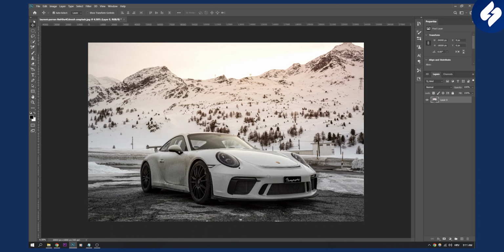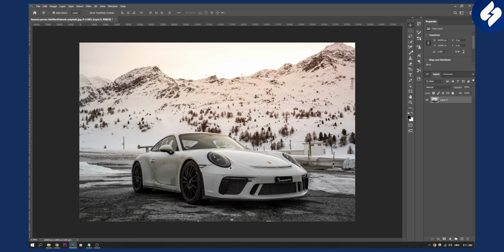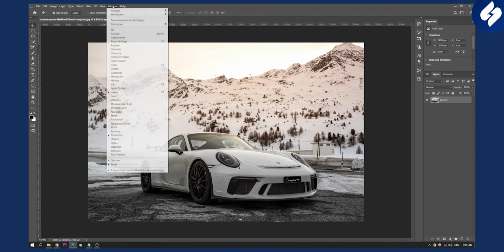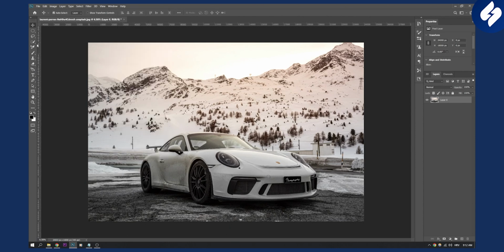Now you can also left click and drag it out and make it right here on the right side, right? You can do this wherever you want, right? As you can see, on the left side or right side. I like mine to be on the left side, so I just drag and drop it here and I have everything right here, right? So again, if you don't see your tools, go to Window and Tools,